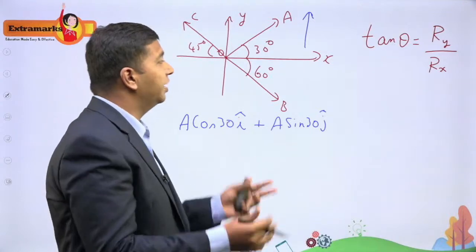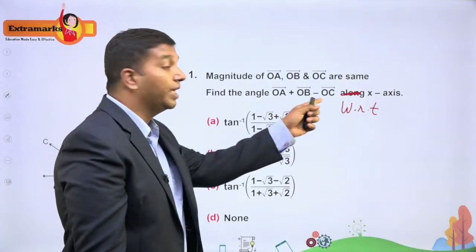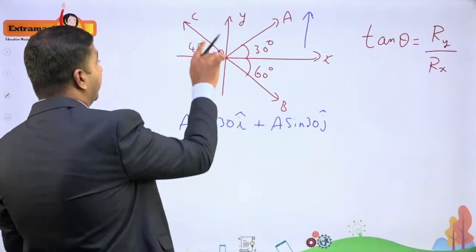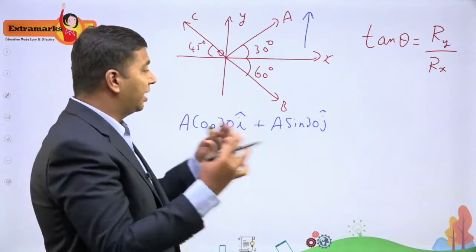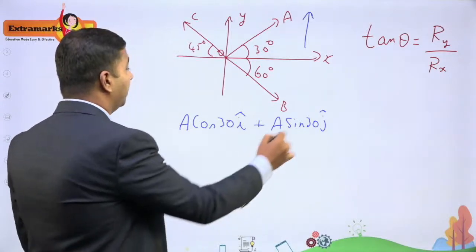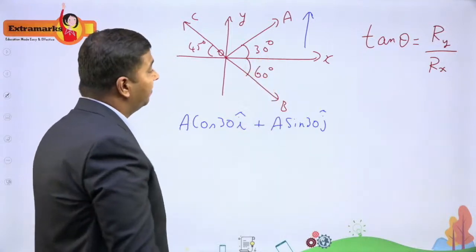If you are good enough, you can resolve all the vectors, and you should make sure that they have asked for minus OC. So OC is already here, then you have to take the negative of OC this way. Then you can analyze and add it. It will be easy. Now, A cos 30 I cap plus A sin 30 J cap. I have resolved A. Next, let me resolve B.